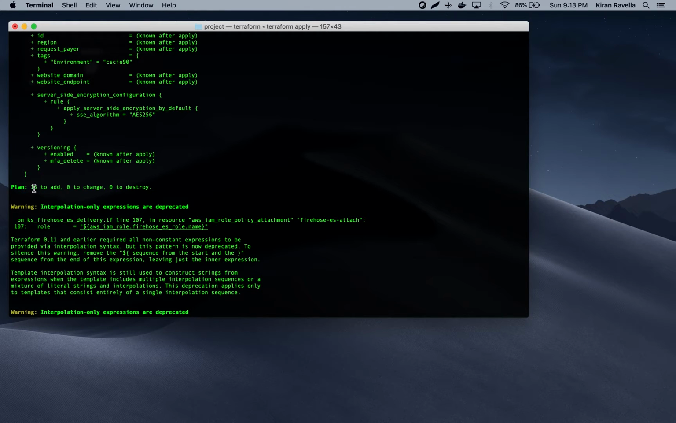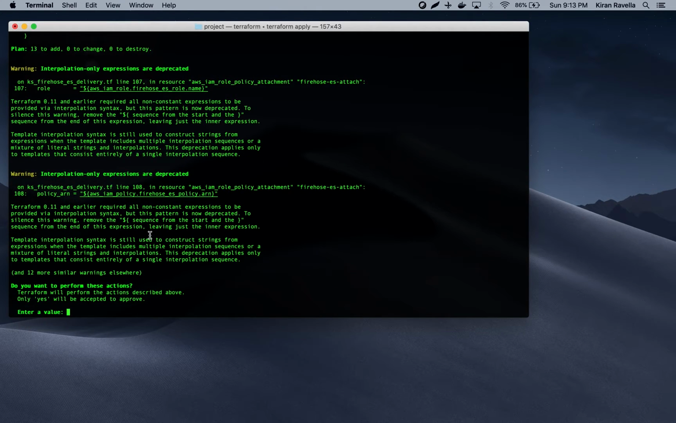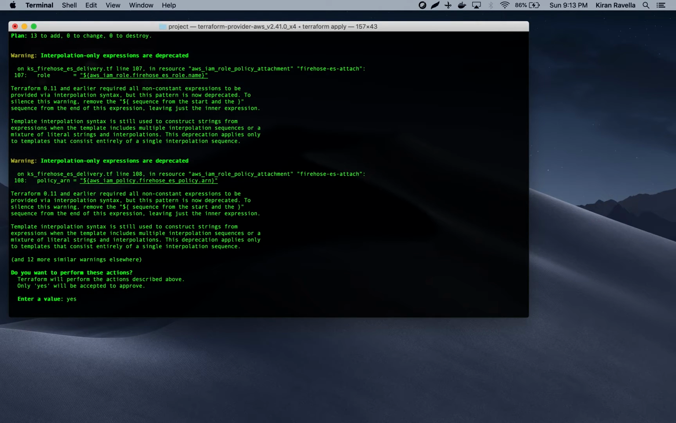And we have a total of 13 resources as part of the script, and we don't have anything to change or destroy. So the prompt is asking me if I confirm that I want to create all those 13 resources. I will type in yes, and that should kick off the Terraform script.